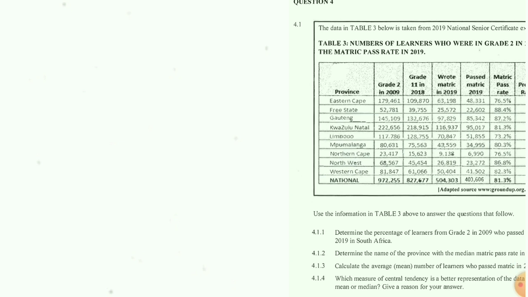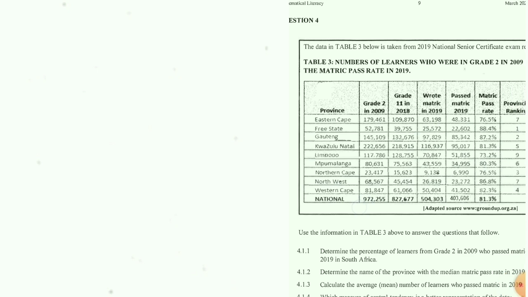So guys, let's go. We are answering question 4. I hope the table is visible. I'll try to make it as visible as possible. The data in table 3 below is taken from the 2019 National Senior Certificate Exam Report. Table 3, numbers of learners who were in grade 2 in 2009 and the matric pass rate in 2019. I hope you pause the video and read the table by yourself. Use the information in table 3 above to answer the questions that follow.